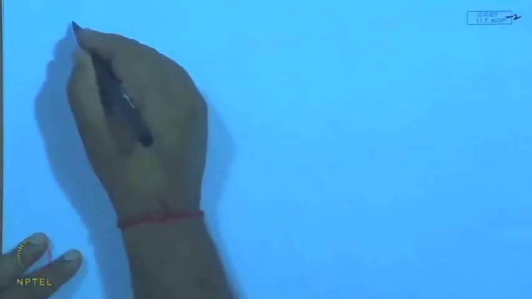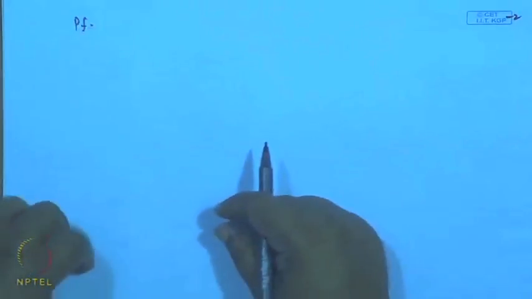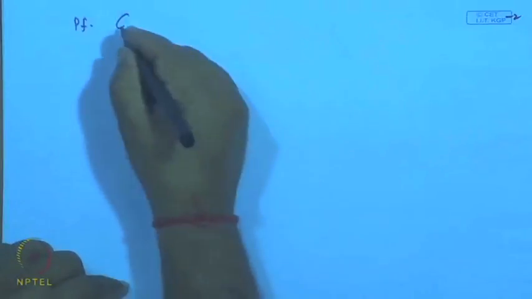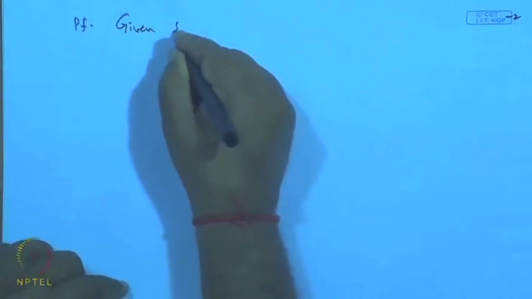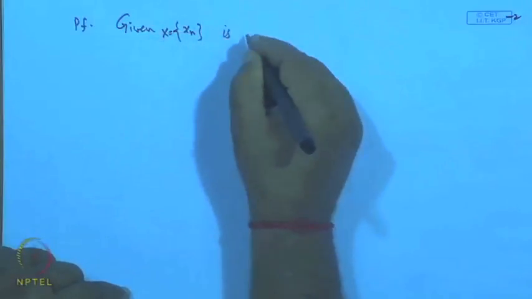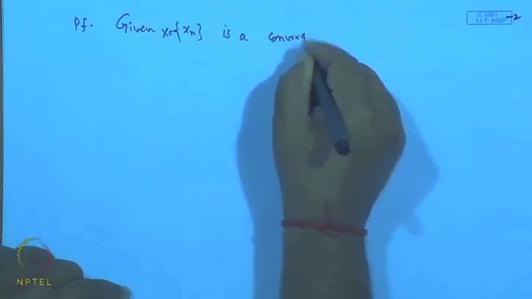Now let us see the proof. The proof is very simple. What is given is that the sequence is a convergent sequence. So, it is given that the sequence x n, which is denoted by x, is a convergent sequence.